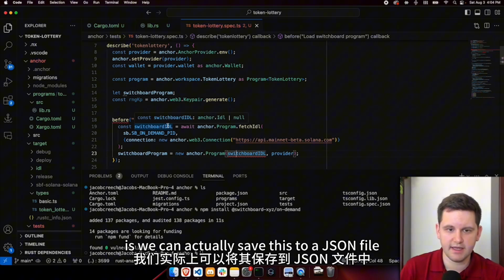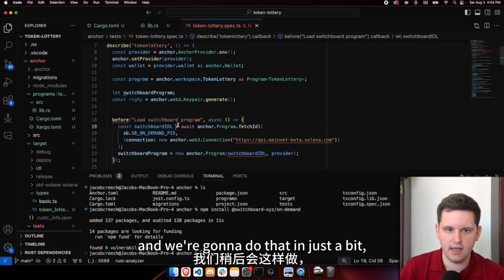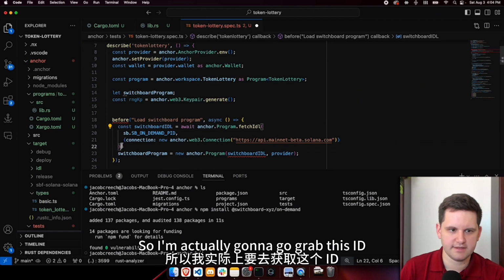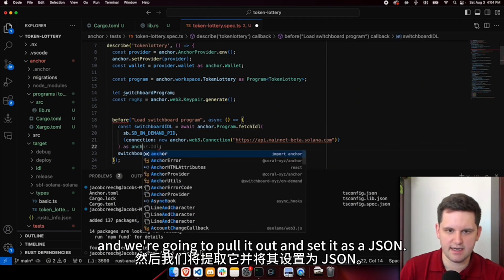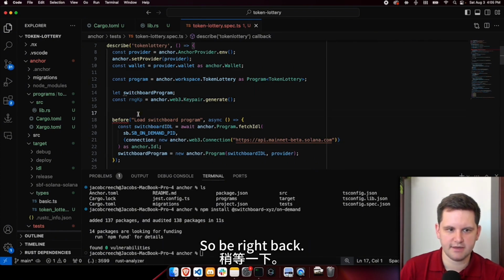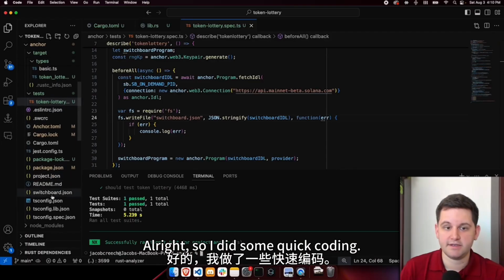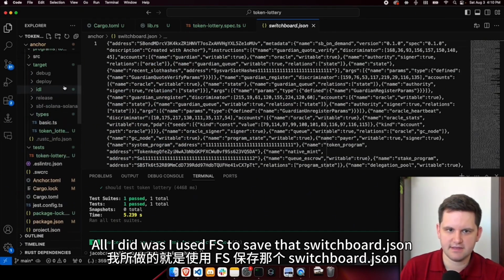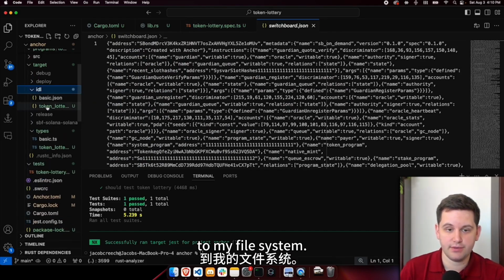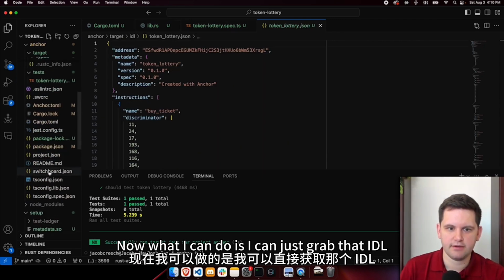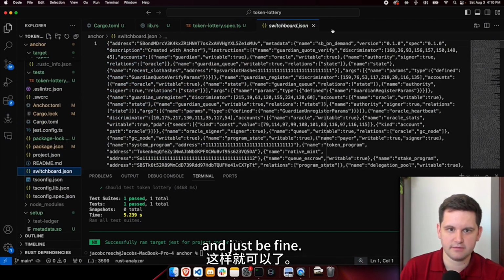Now what's interesting is we can actually save this to a JSON file, and we're going to do that in just a bit so that we don't have to constantly load this over and over. So I'm actually going to go grab this ID, and we're going to pull it out and set it as a JSON. So be right back. All right, so I did some quick coding. All I did was I used fs to save that switchboard JSON to my file system. That way I don't have to do this over and over again. Now I can just grab that IDL and be fine.